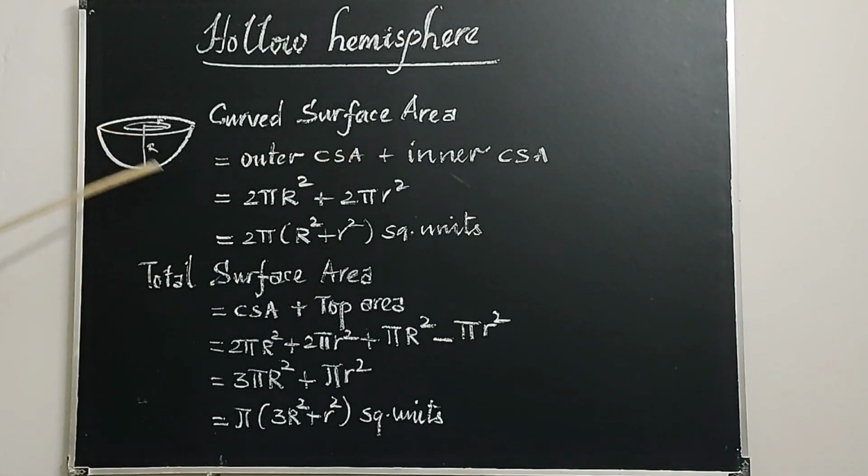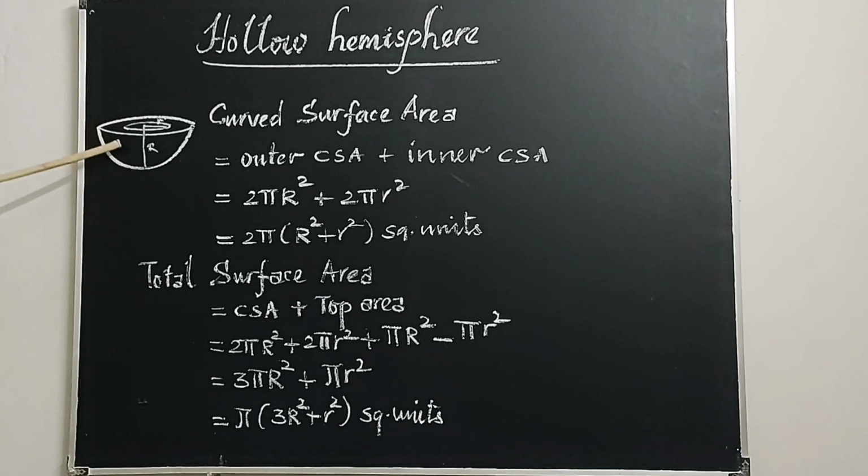Outer curved surface area is 2 pi capital R square, plus inner surface area is 2 pi small r square. So in this we can take 2 pi as common, so the curved surface area of a hollow hemisphere is equal to 2 pi times (capital R square plus small r square) square units.